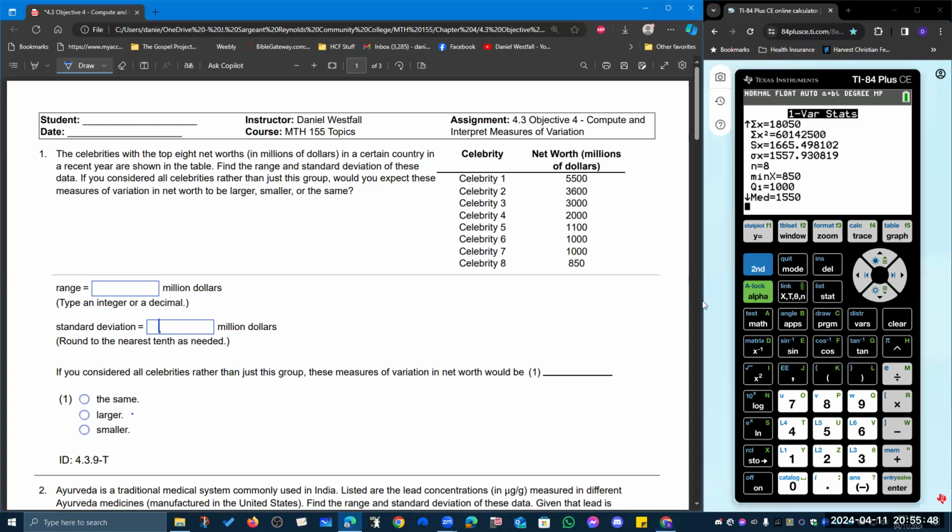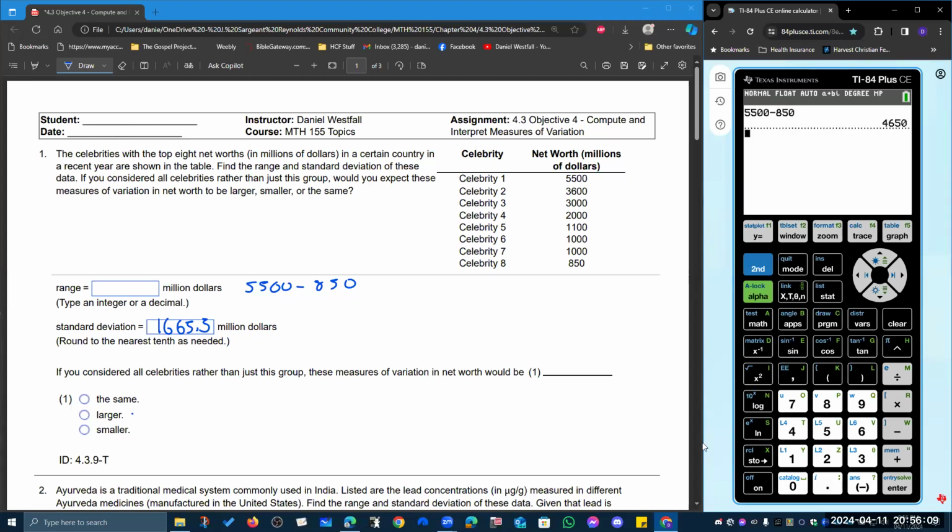Our standard deviation to the nearest tenth is 1665.5. And the range is going to be max minus min, which is 5,500 minus 850, which is 4,650. If you considered all celebrities rather than just this group, the measures of variation in net worth would be larger, because you'd have people who would make significantly less than this group that is all in the top 8.